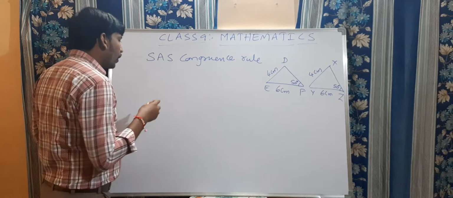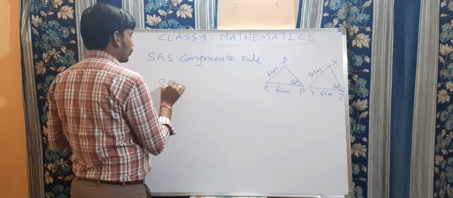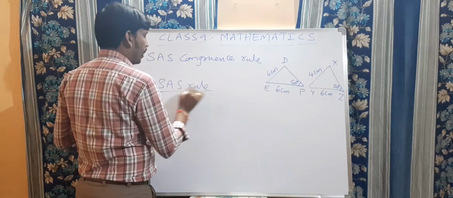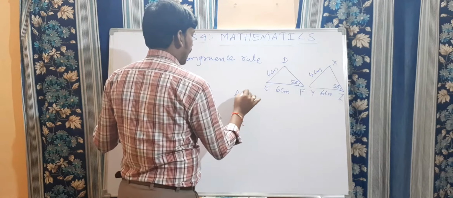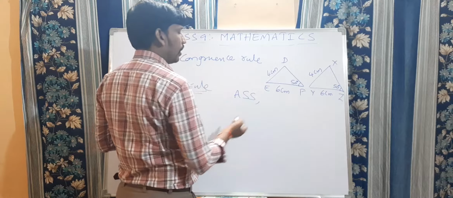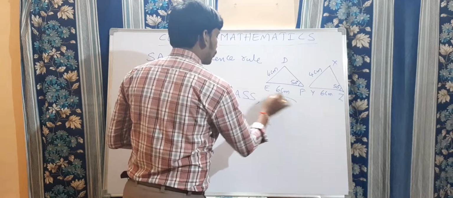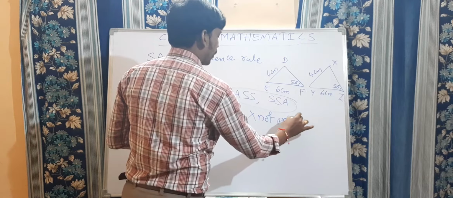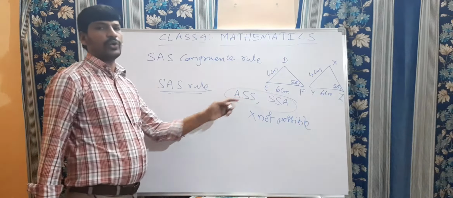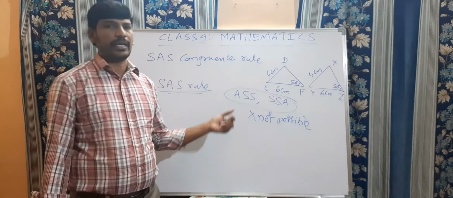So here we have only one rule, that is, only the SAS rule is possible. Otherwise, we cannot say that. We did not use the ASS rule and SSA. These two are not possible. Clear, my dears? These two axioms we did not take as a congruence rule.